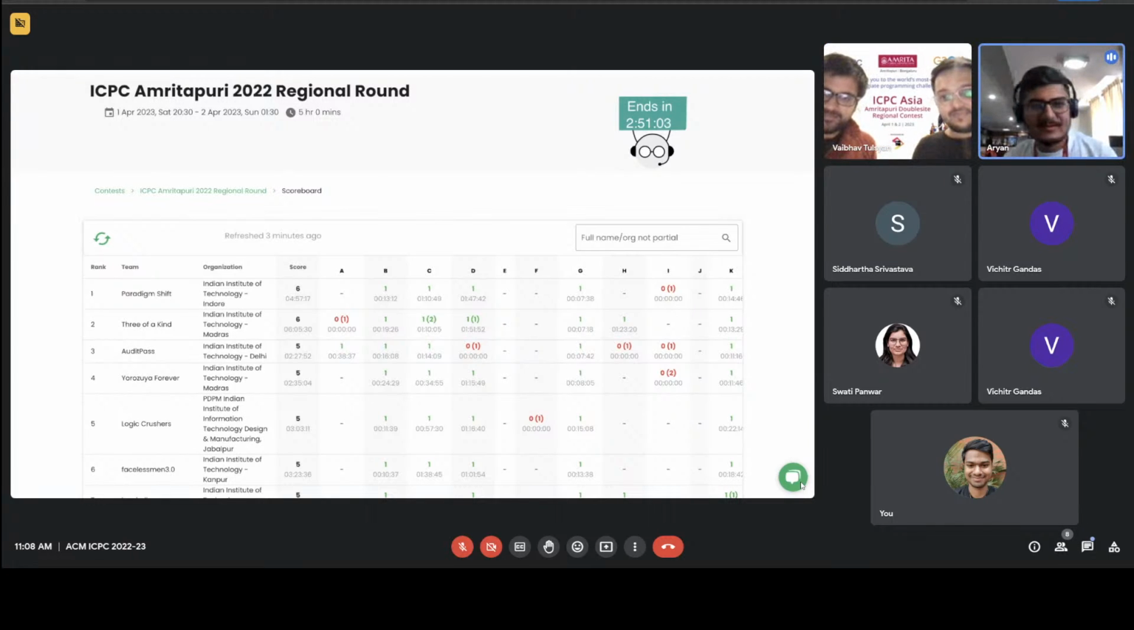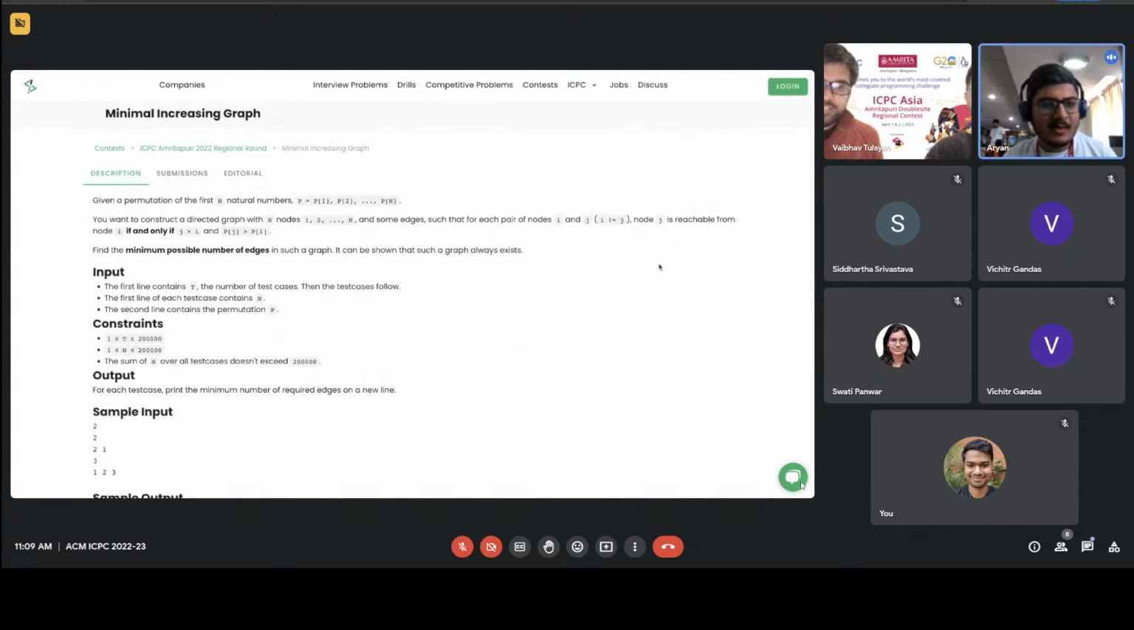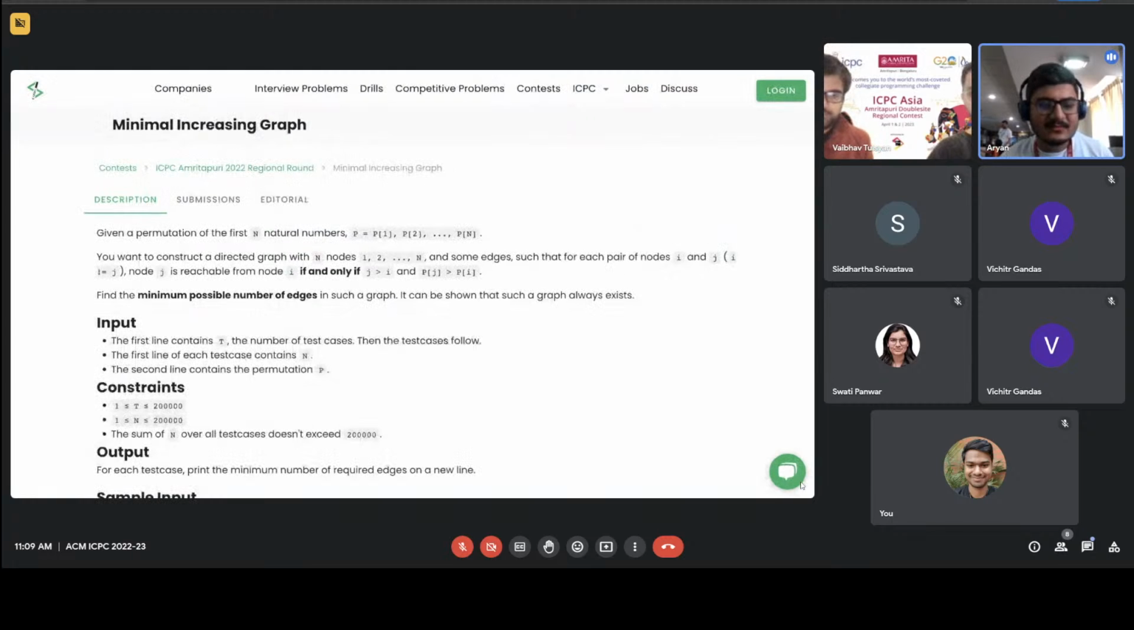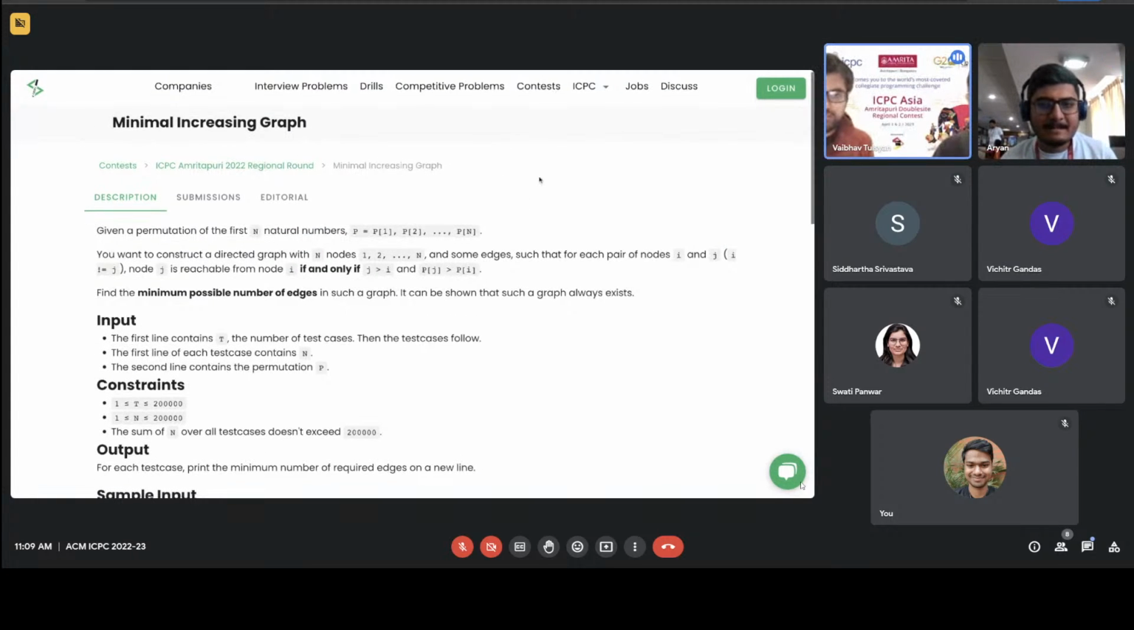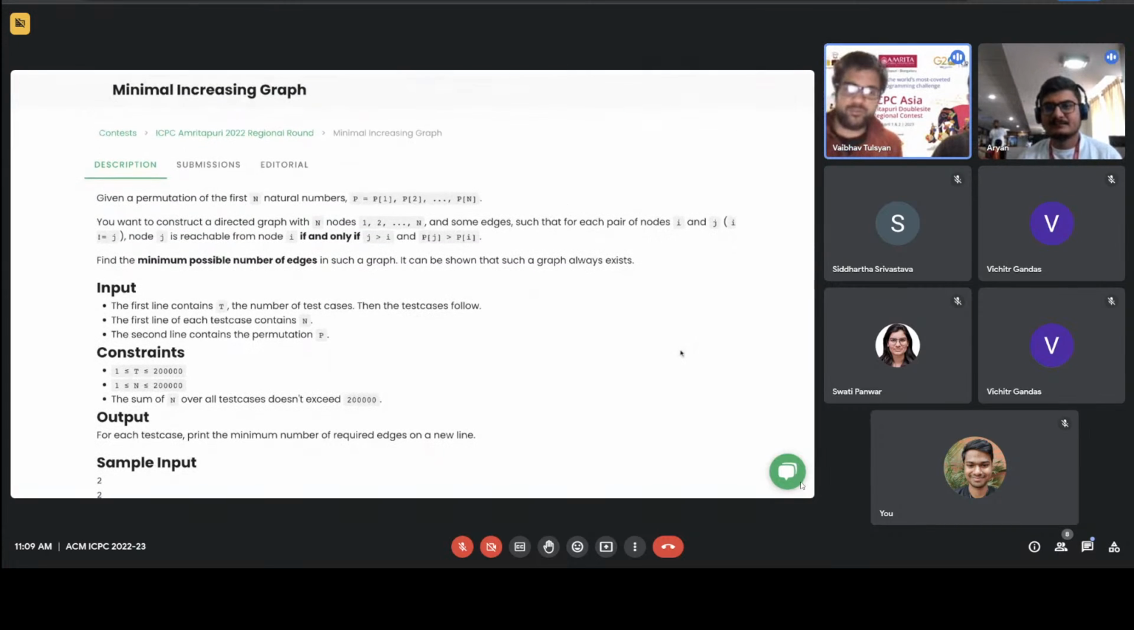For now, probably Vaibhav, you can discuss your problem. At least we can discuss the inspiration for the problem, how you came up with it, and some tidbits around it. You have multiple problems, right? Minimum Increasing Graph is one of them. Yeah. For Minimum Increasing Graph, I won't be going into too much detail into the solution of the problem, but the motivation for this problem has been that I am quite fond of permutations and I keep playing around with them in my head.